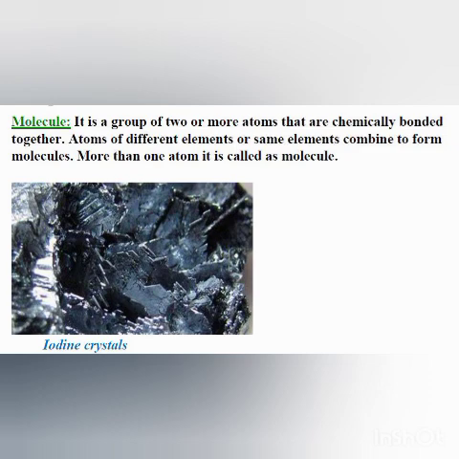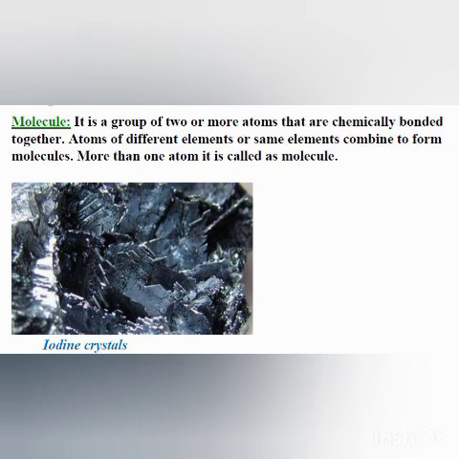Okay, now what is a molecule? A molecule is a group of two or more atoms that are chemically bonded together. Chemically they are combined together. Okay, now atoms of different elements or the same elements can combine together to form a molecule. Okay, that's what I told you. In the case of elements, the same atoms combine to form a molecule, but in the case of different elements, atoms of different elements combine to form a molecule.